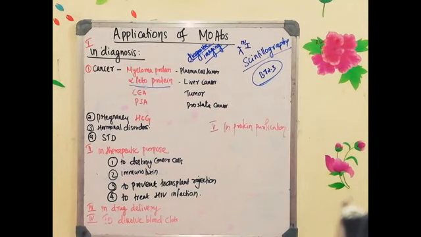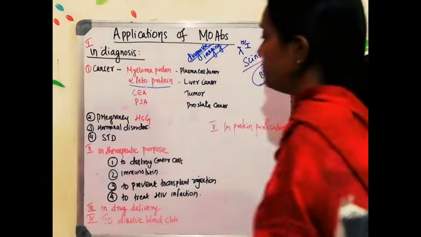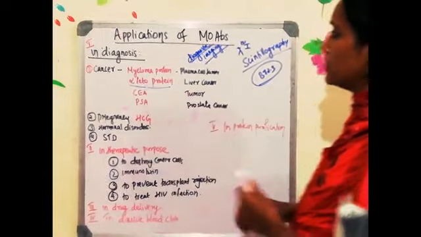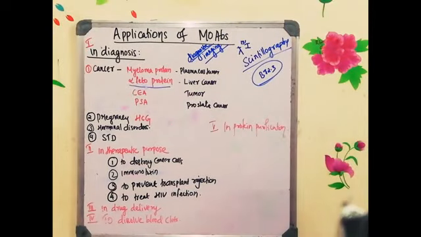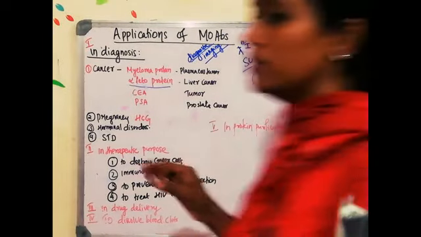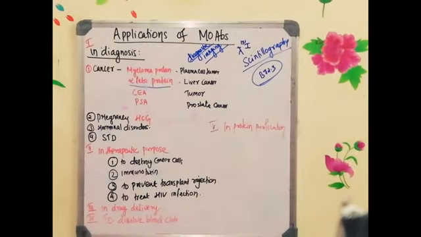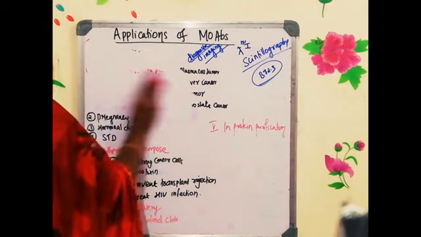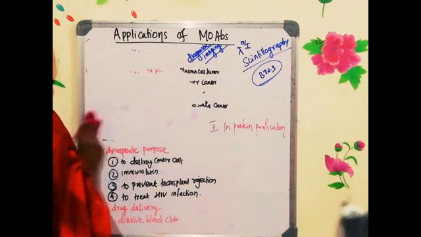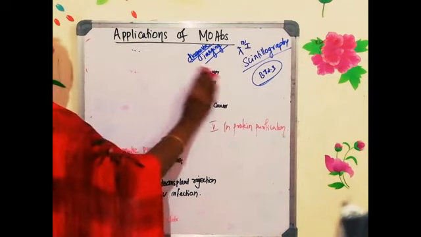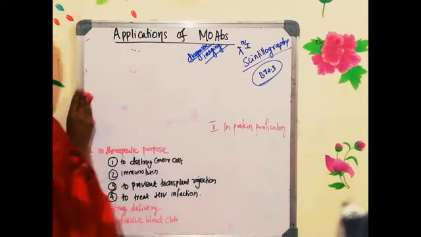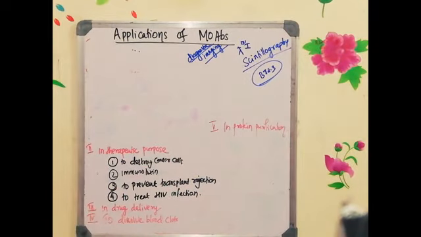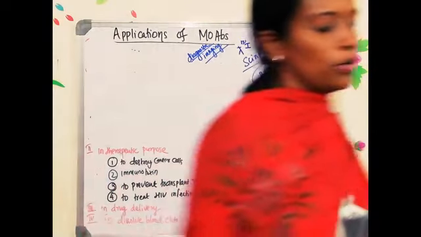Now the next one is its use in therapeutic purpose. So that's all about the diagnosis. There is a big list, but these are the important aspects, and when you are reading, if you get some other important points, you can include those points also. The next one we are going to see is the use of monoclonal antibody in therapeutic purpose. What do you mean by therapeutic purpose? You are going to treat a disease with the help of the monoclonal antibody.